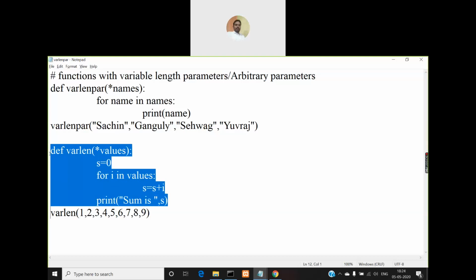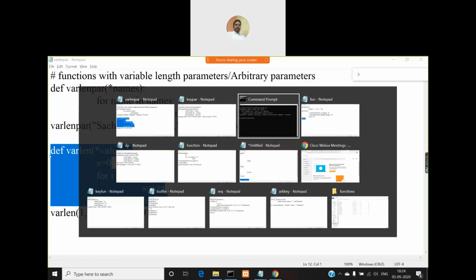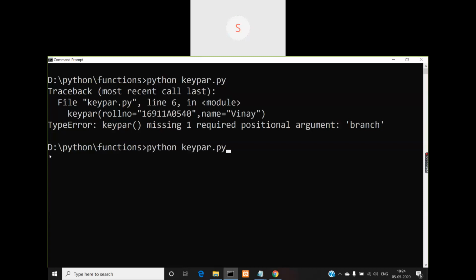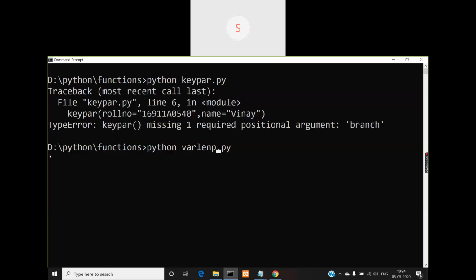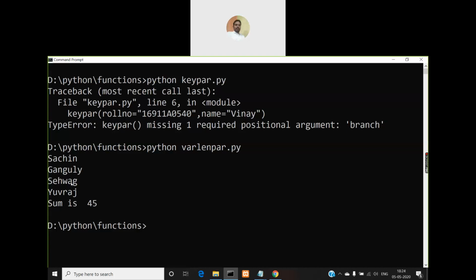So now what will be the output? Let us see the output. So look at the output. As we discussed, Sachin, Ganguly, Sehwag, Gulnaz are printed, and then after that the sum is printed as 45. 1 to 9, when you add them, the result will be 45. If you include 10, it will become 55.